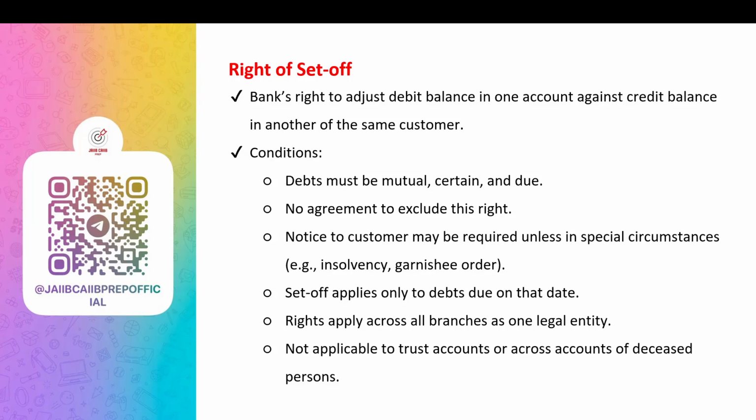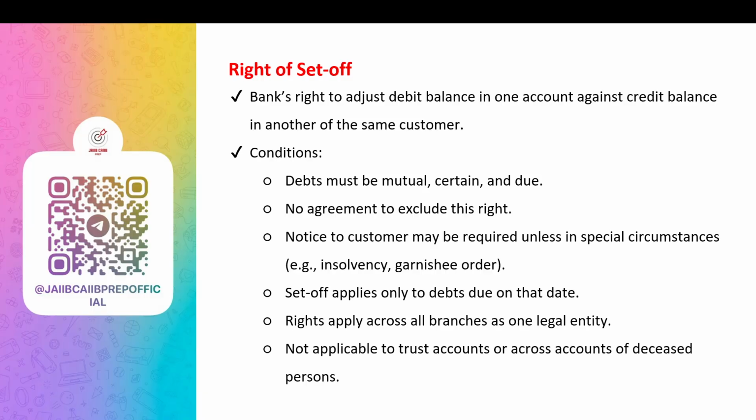Now, we were talking about set off, so let's understand what a set off is. Set off means adjusting money a customer owes to the bank using the money the bank owes to the customer. Let's simplify it.